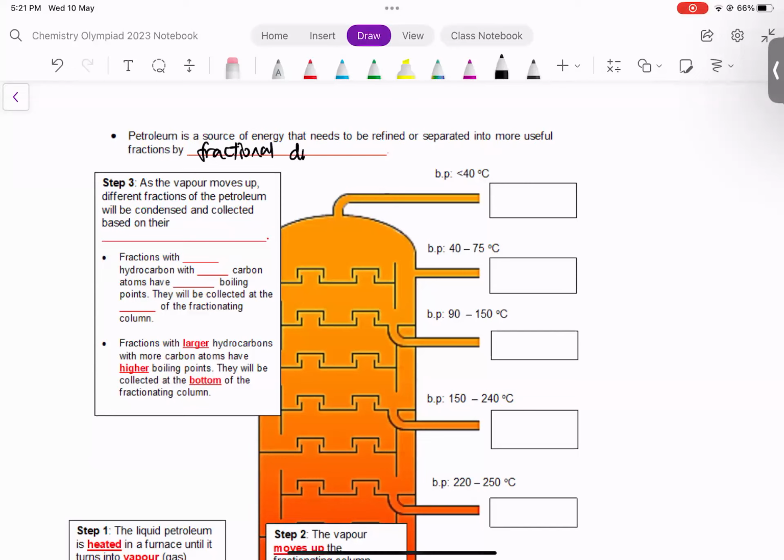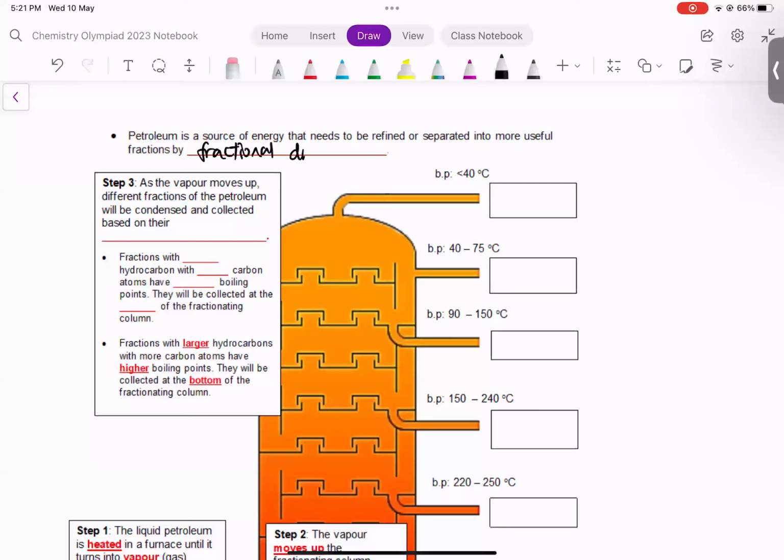Now, step number 2 is where the vapor moves up into the fractionating column. If you recall, fractional distillation requires a fractionating column. The key thing is, as the vapor moves into the fractionating column, the vapor will rise up. As the vapor rises up, it will cool down.